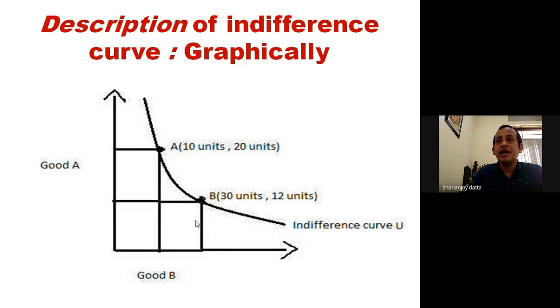This is what we're explaining in the indifference curve characteristics, and this is the reason why indifference curves are convex to the origin.